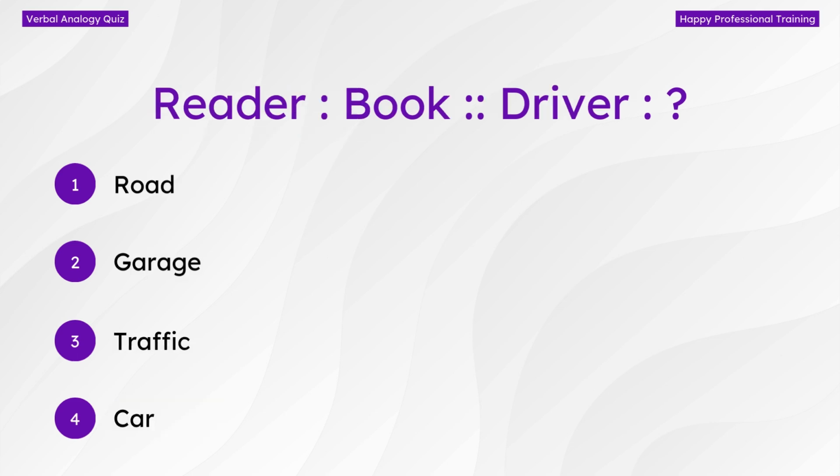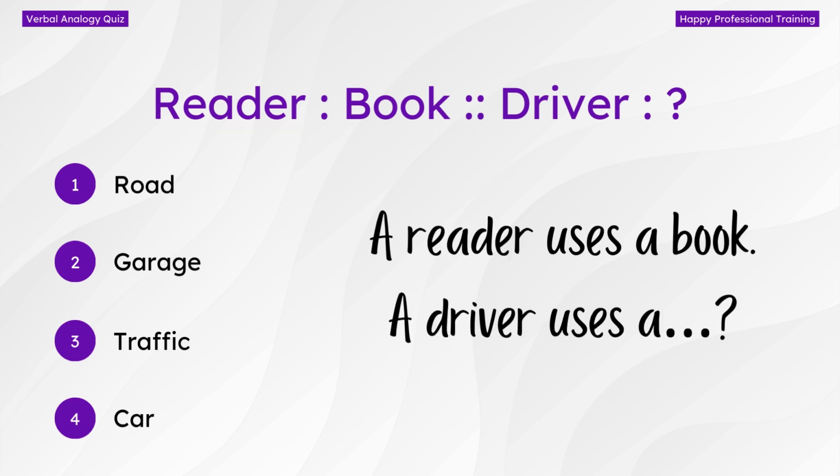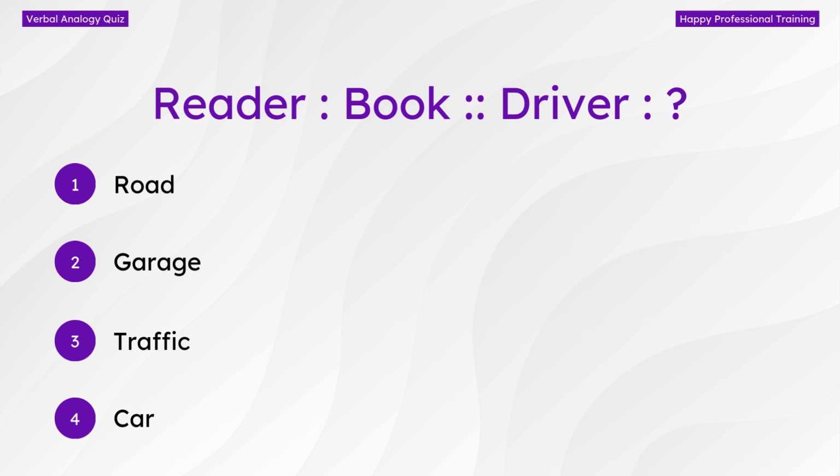Here's another one. Reader, book. What's the relationship here? A reader uses a book. Now let's try it with the second pair. A driver uses a... Now cancel out the wrong answers. Driver uses a road? Not quite. Garage? No connection. Traffic? Doesn't really make sense. Car? Yes, it's the right answer here. Just like a reader uses a book, a driver uses a car. It's about what they use.